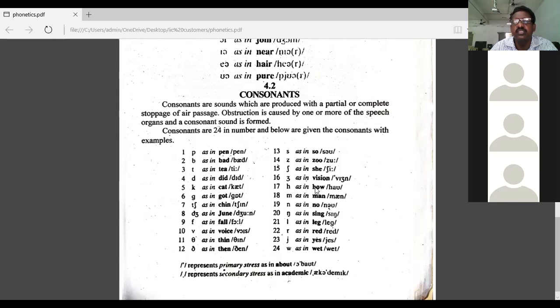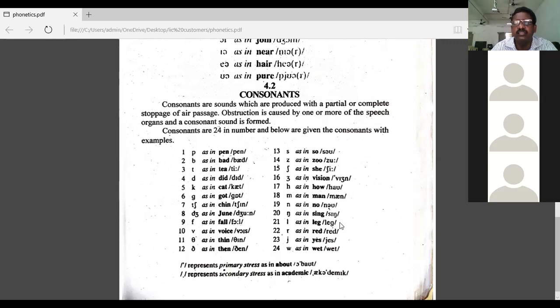H, as in how. M, as in man. N, as in no. This is a phonetic key. Ng, as in sing. L as in leg.